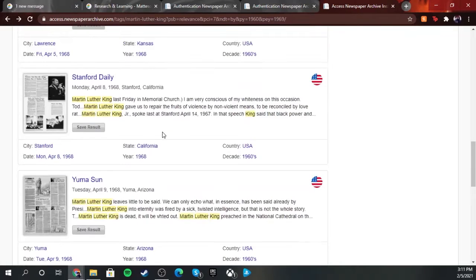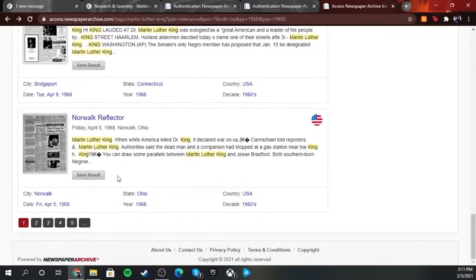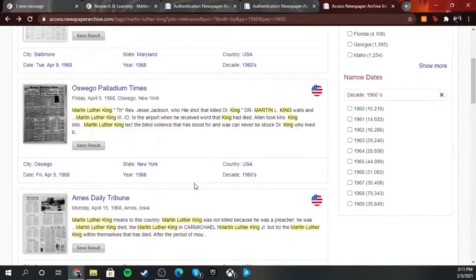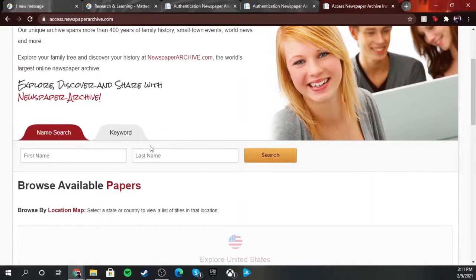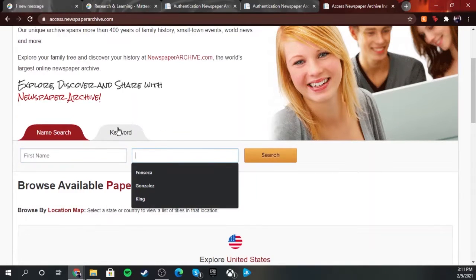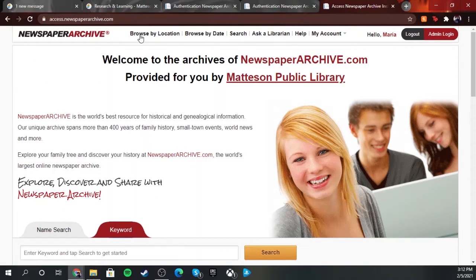There's just so much you can go through here, and you can keep going. There's a lot of information, but that's just the gist of this website. It's real easy to use. You can search first name, last name, or keywords if you're looking for a specific date and city. You can browse by location too.